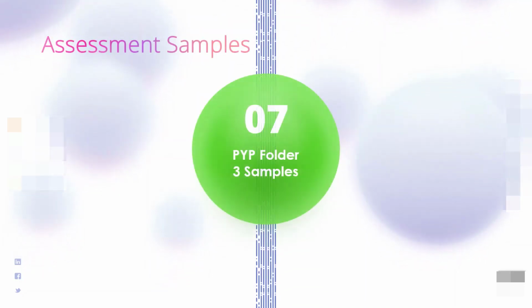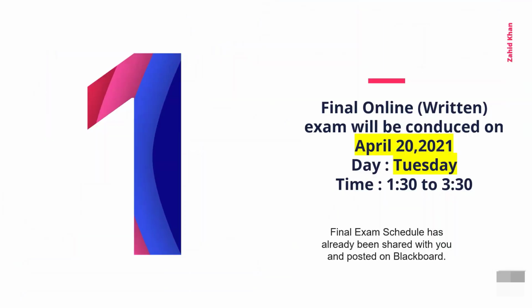And the last thing is assessment samples. In the PYP folder, you are supposed to upload 3 samples in each category. Let's talk about these 7 agenda items one by one.